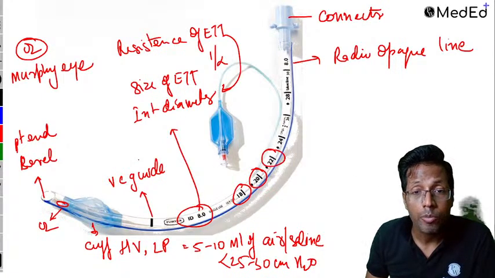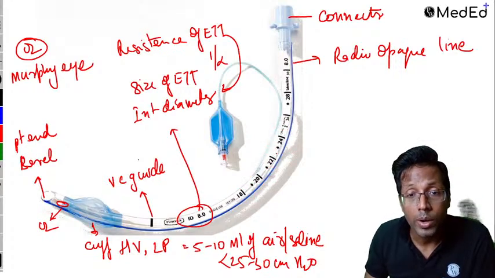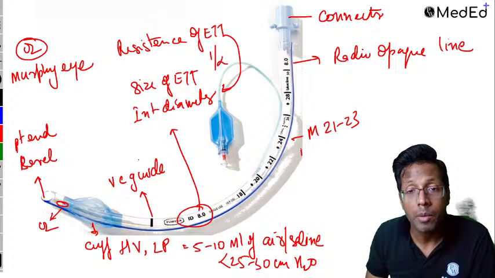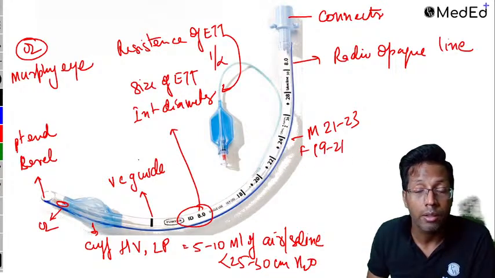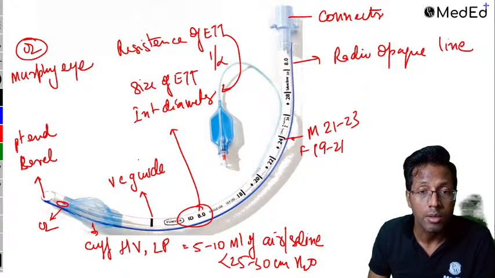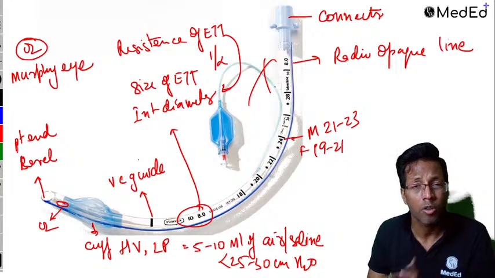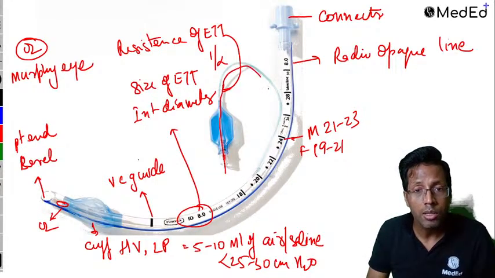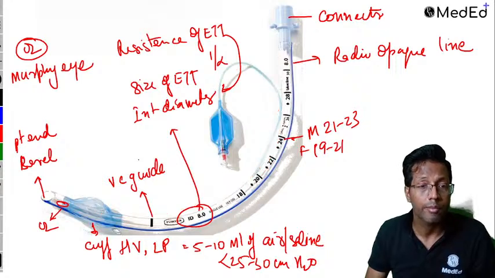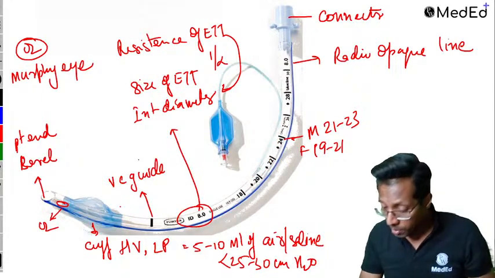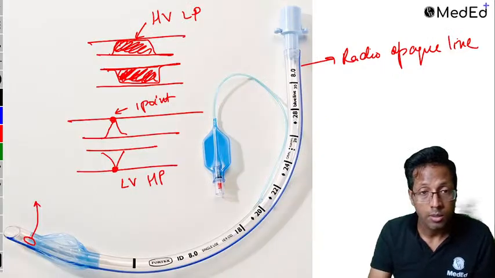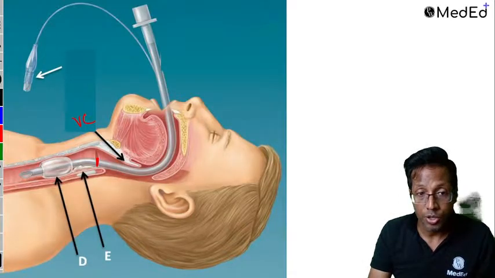These are centimeter markings from the tip. In a male patient, you keep 21 to 23 at the teeth. In a female patient, we keep 19 to 21 at the teeth. So these are those centimeter markings. This is the pilot balloon and the inflation line. They will not ask you, but this is from where the air goes inside. You put the air from here and it goes inside the cuff. Hopefully people have understood till here. So endotracheal tube also we have done. If there are any questions, ask me here. So I'll come to the confirmation.